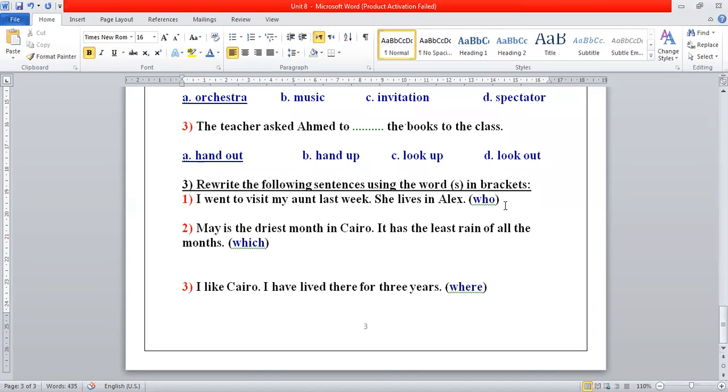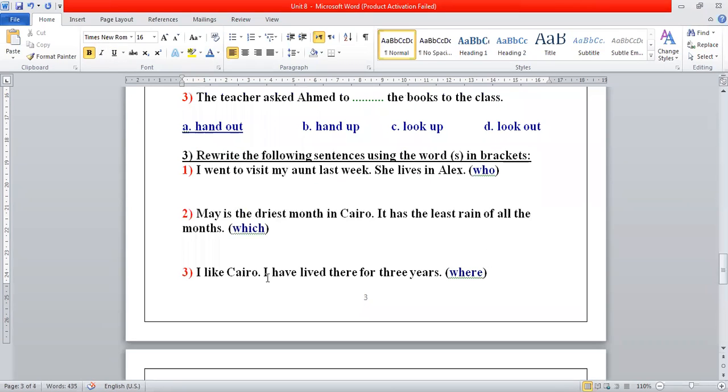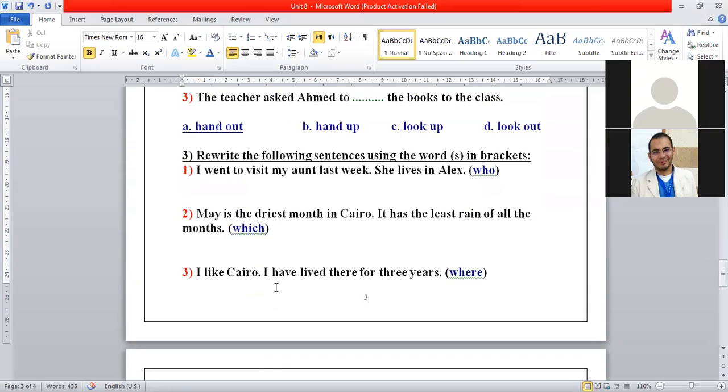Now the rewrite question, and this is an exercise about the non-defining relative clauses. And we have here the first one. I went to visit my aunt last week. She lives in Alex. How can we use who here?